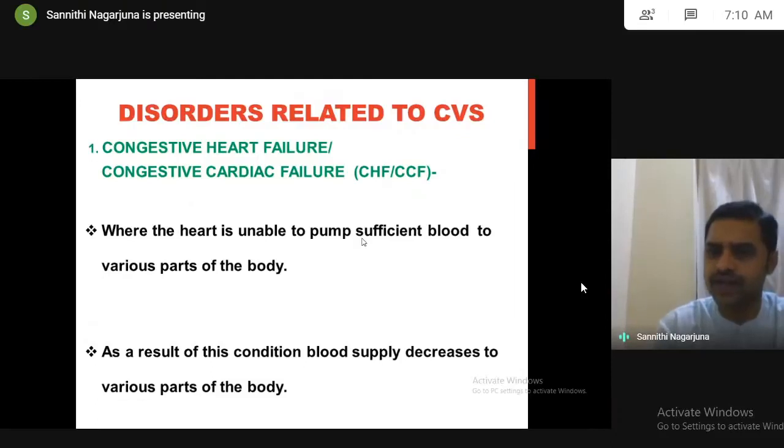If you say that the heart is unable to pump the blood, that is wrong. What is the meaning of that? The heart is unable to pump the blood means the heart is not working. The heart muscle has died. That is called death of the heart muscle, heart attack.